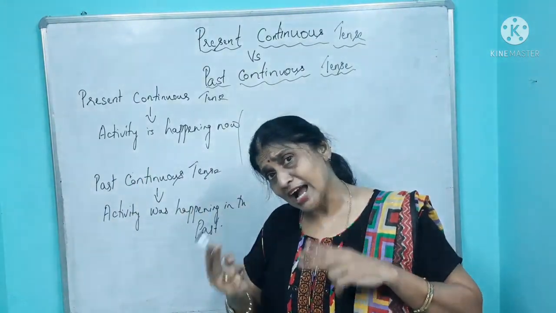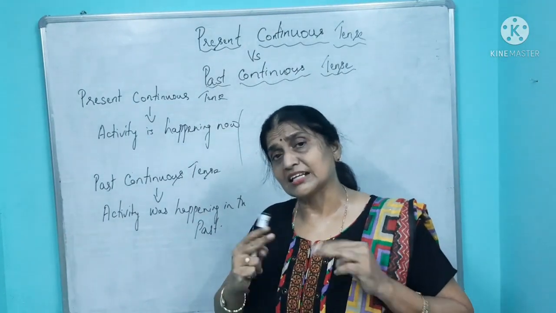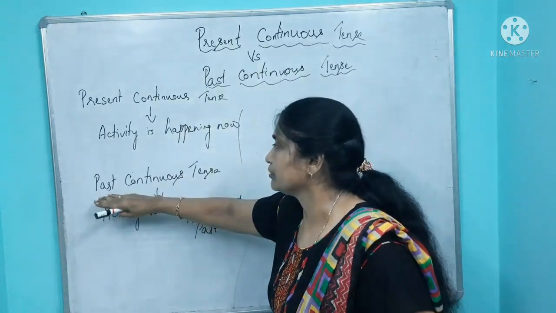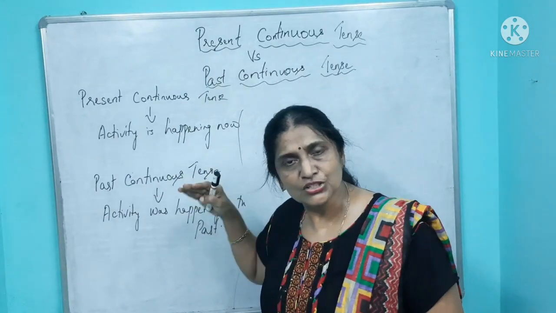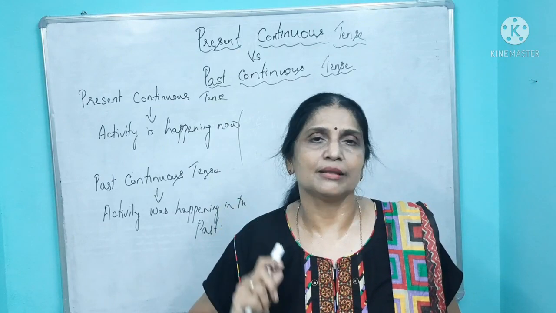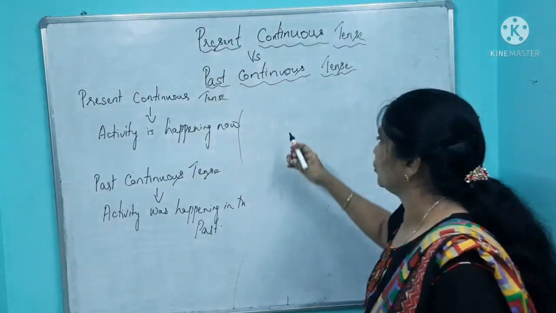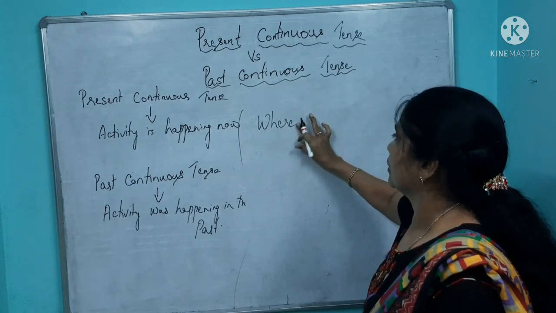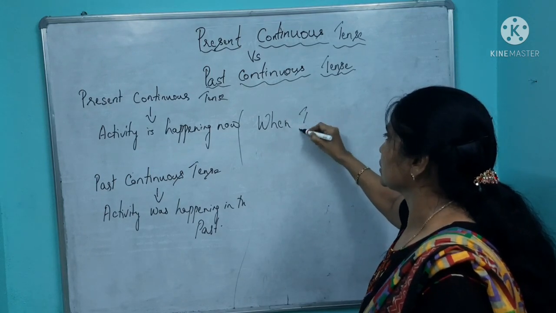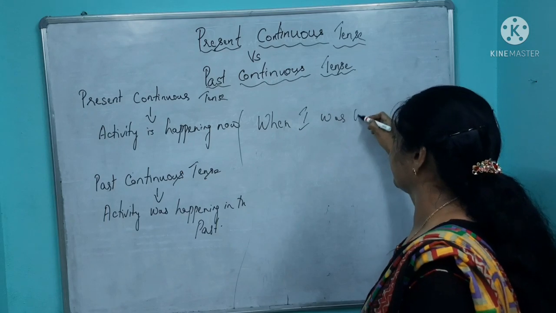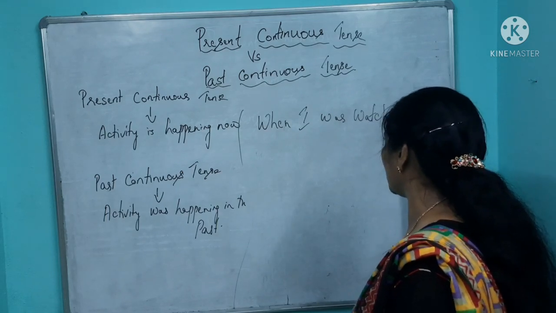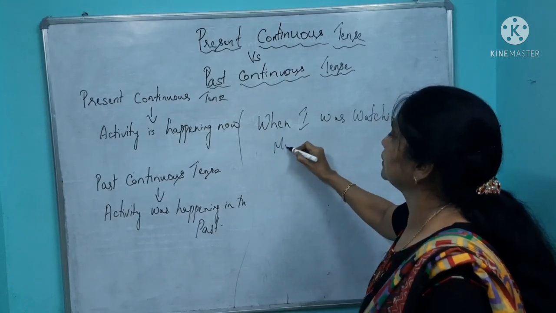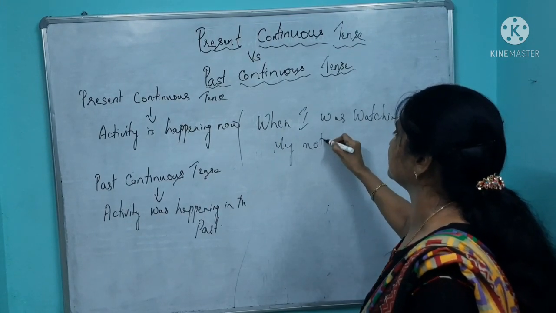Usually, when two activities were happening simultaneously in the past, you use one activity in the past continuous tense, the other activity in the past tense. For example, when or while you use usually with past continuous. Okay, when I was watching TV, what were you doing? You were watching the TV. My mother called me.